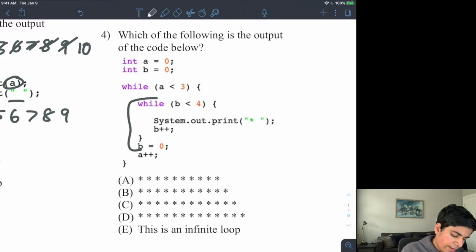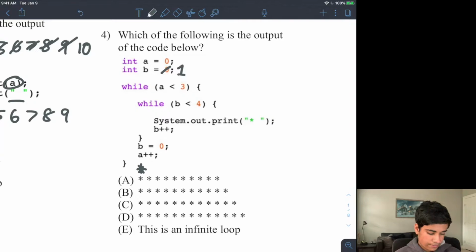Fun, right? So is B less than 4? Well, right now my B is equal to 0. So because that's true, I print out one single asterisk, and then I add 1 to B, so my B becomes 1.